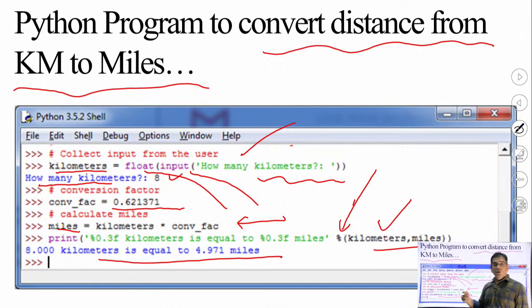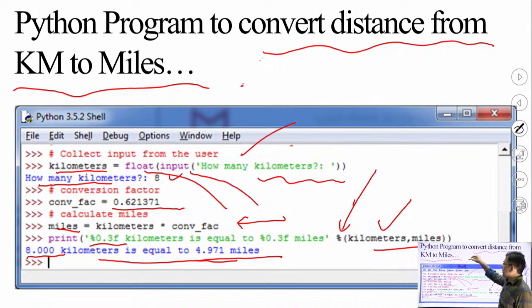Because I want to print 3 digits after the decimal, it will print 4.971. If I put it as 0.4f, then 4 digits will come after the decimal, but here I am just writing 3. So 8.000 has 3 decimal places and 4.971 also has 3 decimal places.